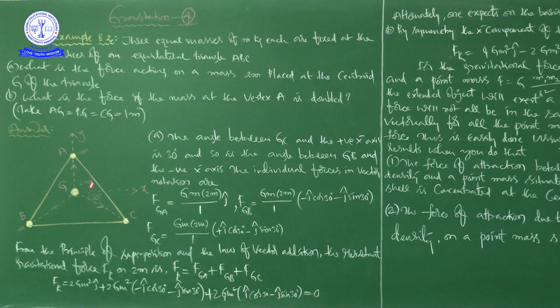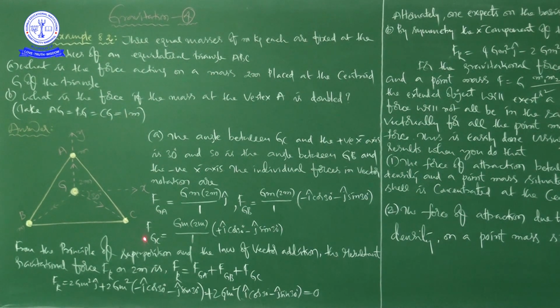3 equal masses of m kg each are fixed at the vertices of an equilateral triangle ABC. So equilateral triangle, no? So all sides are equal. So which is what? A, B, C. 3 equal masses m, m, m. So this is also same amount of mass. That is what? Small m. Okay. I didn't write here, but I am saying. So it is also small mass m. It is also small mass m. This is also small mass m.